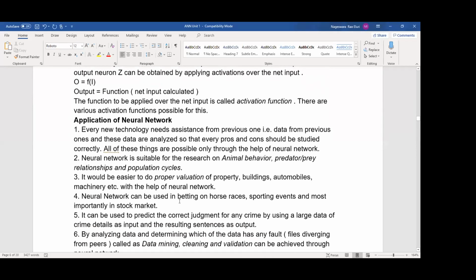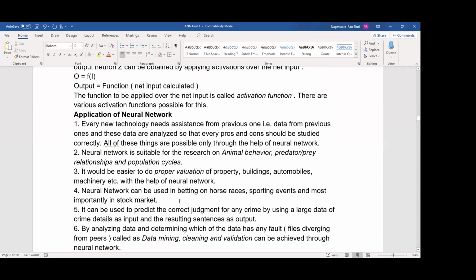What are the applications where we can apply neural networks? Face recognition, character recognition, biometrics, and many times stock market analysis. In so many ways we are using them. You have to write your own applications.